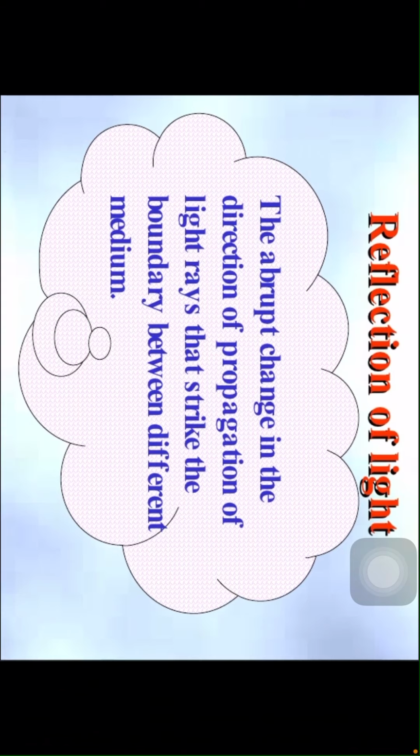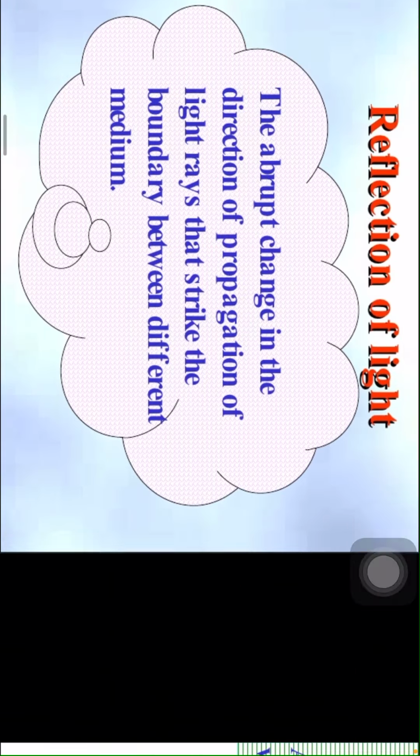Reflection of light. The light coming back after hitting a smooth surface is called reflection, children. Another definition: the abrupt change in the direction of propagation of light rays that strike the boundary between different media. Once again, the light coming back after hitting a smooth surface is called reflection of light.